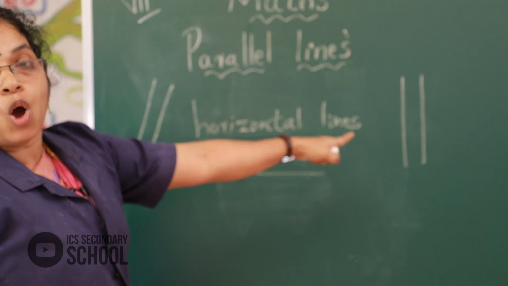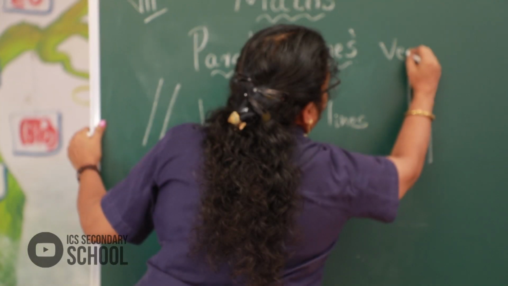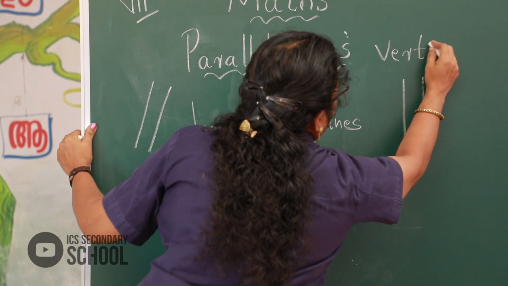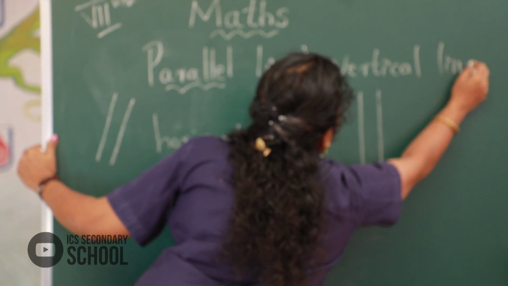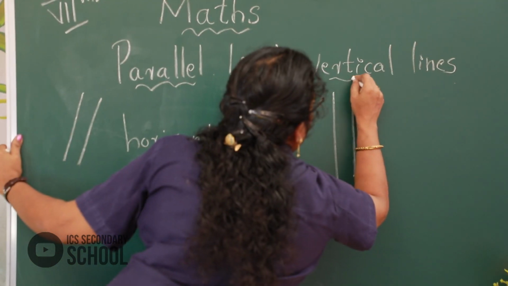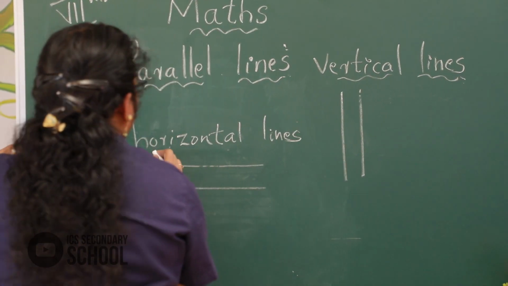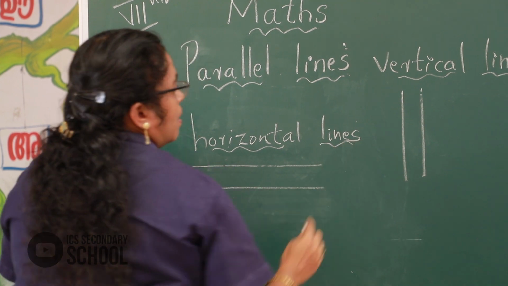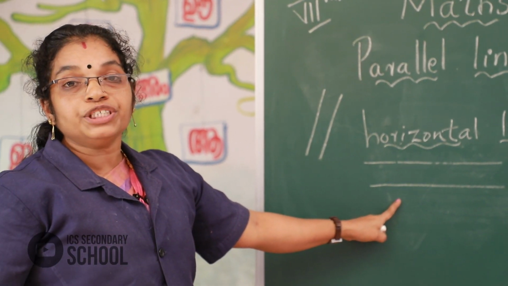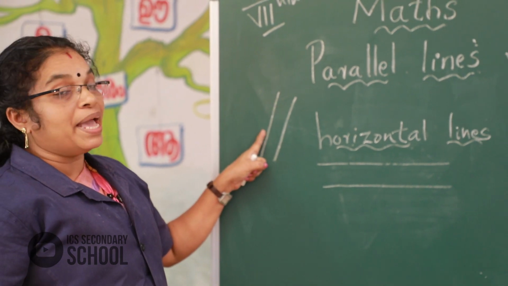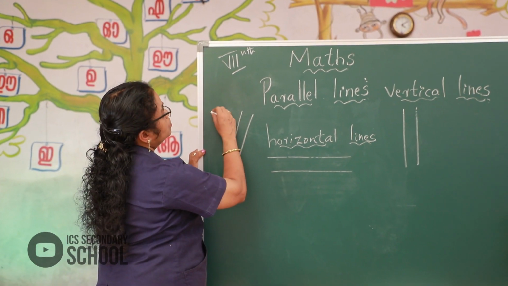Here, pair of vertical lines. Pair of vertical lines, pair of horizontal lines and pair of slope lines. Slope.